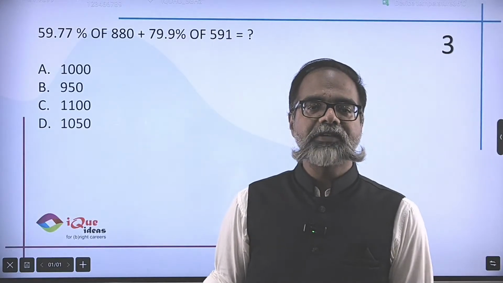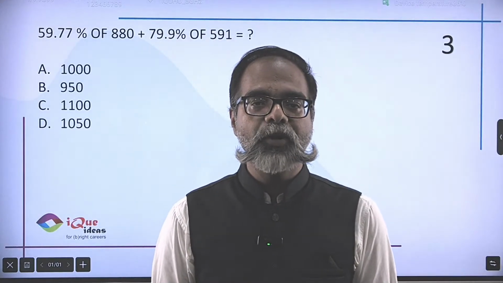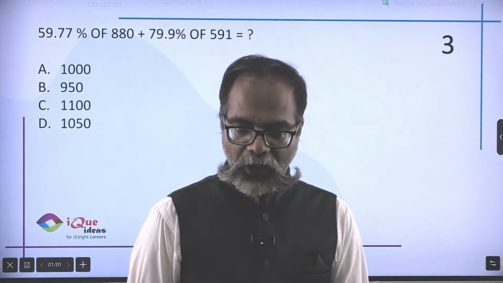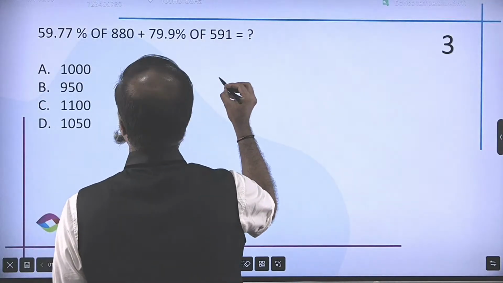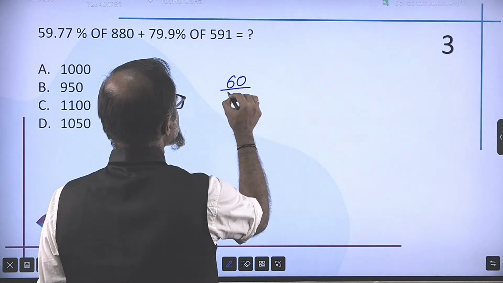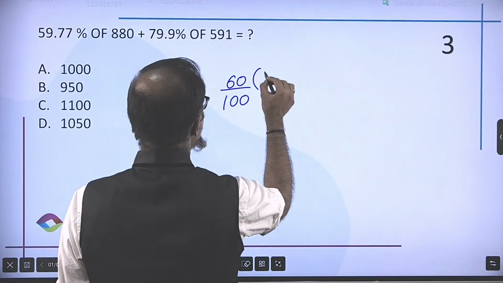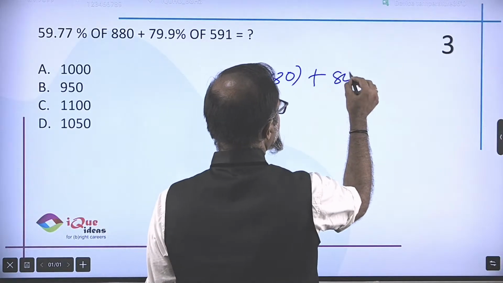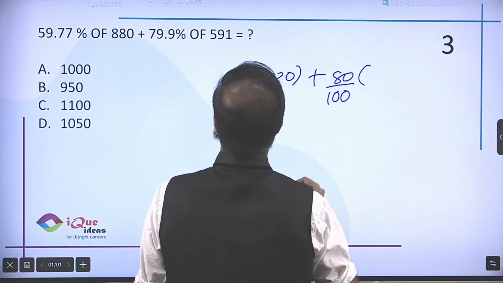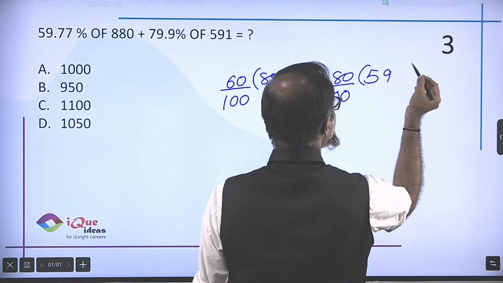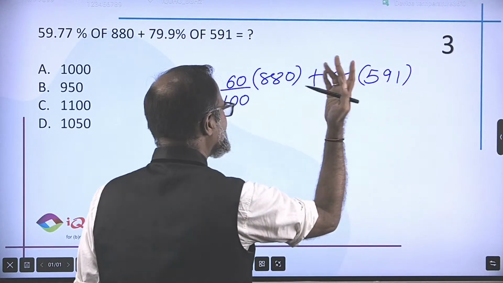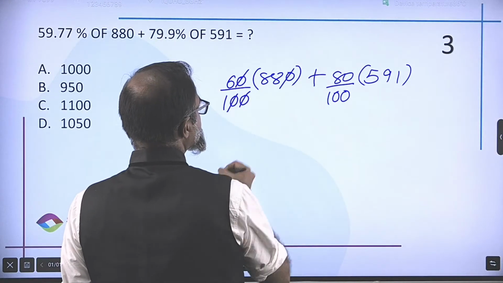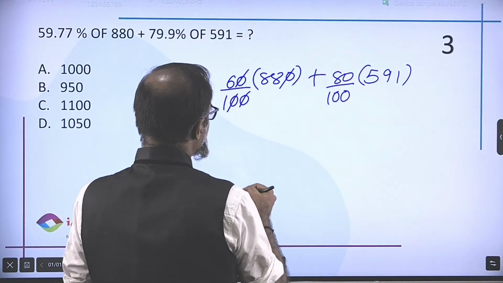So 59.77% of 880 plus 79.9% of 591 is equal to what? Okay, 59.77%, let's take it as 60% of 880 plus 79.9%, so let's take it as 80% of 591 or 590. Okay, 590, no problem. Now 0 and 0, 0 and 0 get cancelled, so I get 88 multiplied by 6.